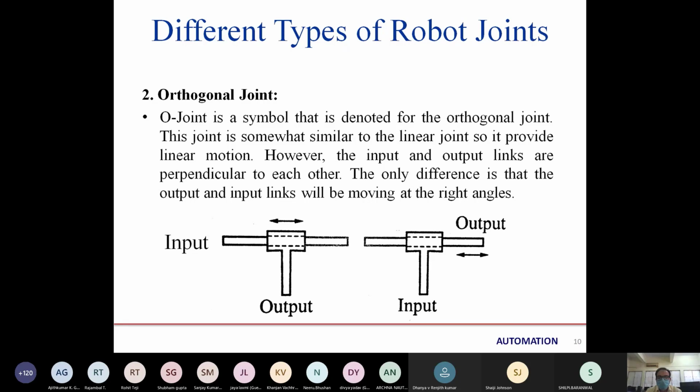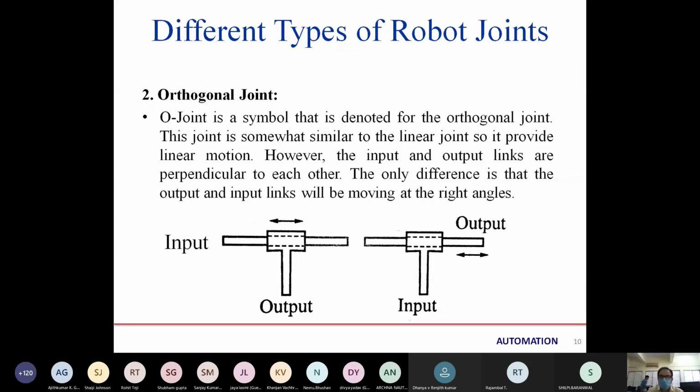Is there any doubt? The only basic difference is that the output and input link will be moving at a right angle to each other, that is, perpendicular to each other. So in the second case, is the input moving and the output fixed? No ma'am, the input is the same, the output is moving. In both cases, the first case as well as the second case? Yes ma'am, the output always moves.